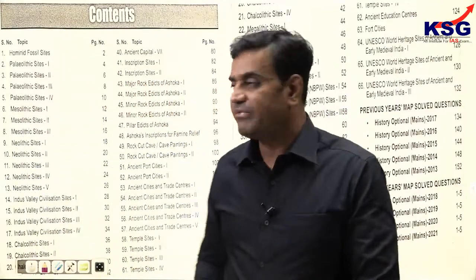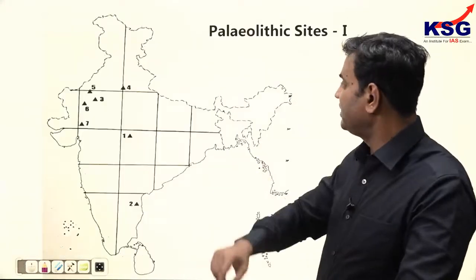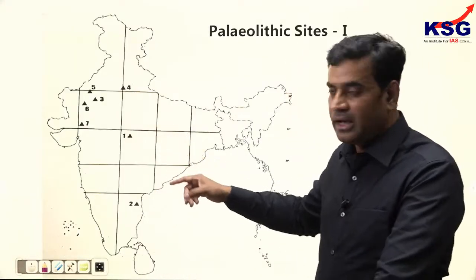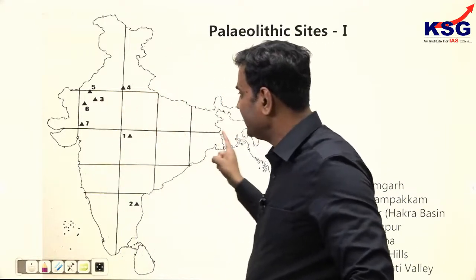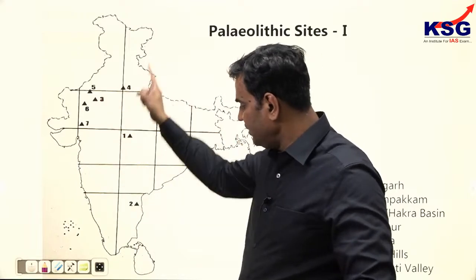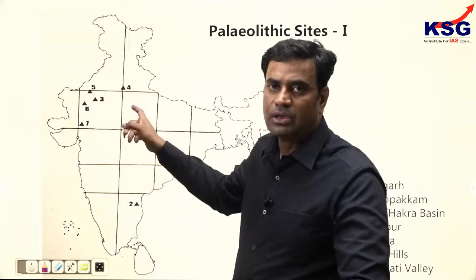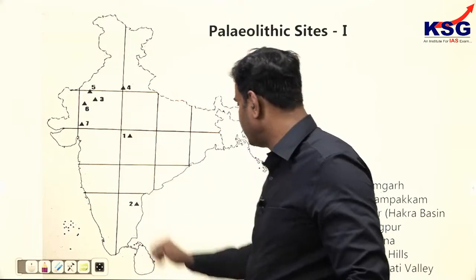And this is not the only thing. What exactly we have done is we have followed a very scientific technique of grid pattern. Map entries cannot be done only by pointing the sites. You have to know the scientific technique of drawing the grid, because if you start drawing the grid, you will be able to locate the entries properly, and then you will be able to identify them.